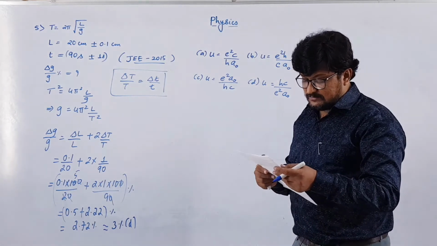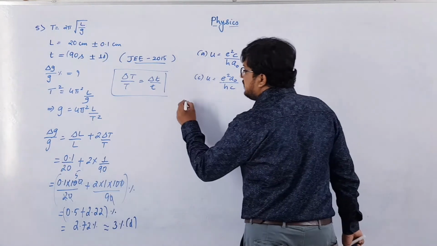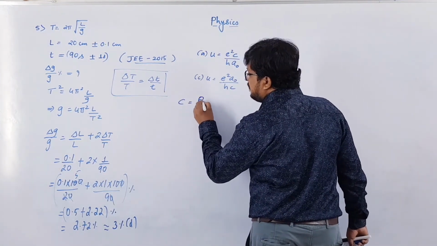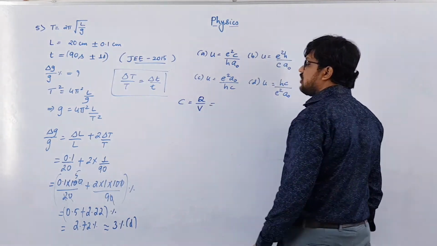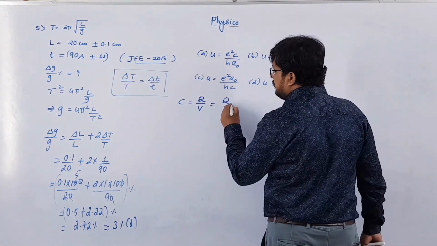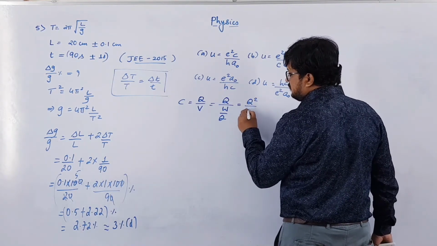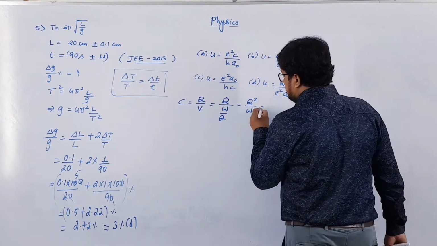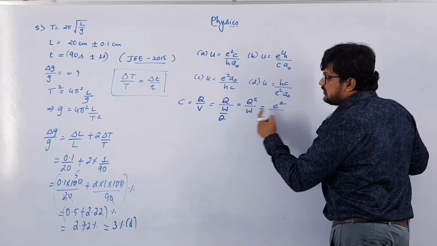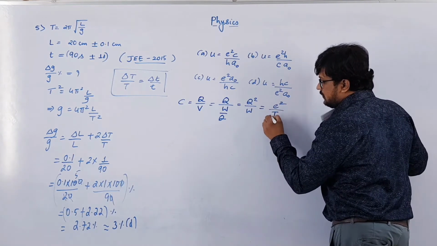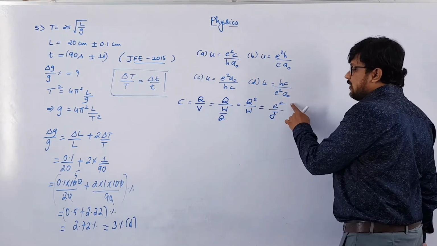So here U is basically given as capacitance, right? So what is the unit of capacitance? We know that capacitance C is defined as charge per volt. Capacitance is basically charge upon voltage. What is voltage? Work done per unit charge. So that will be equal to Q square upon work. Now instead of Q, electronic charge is given as E. So E square upon what is work? That is joule. So the unit of capacitance is E square upon joule.